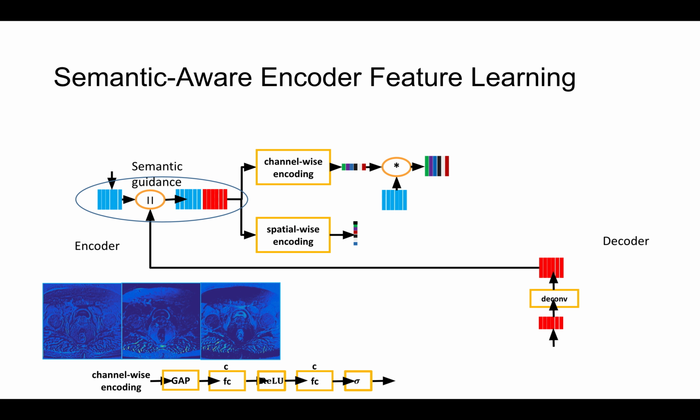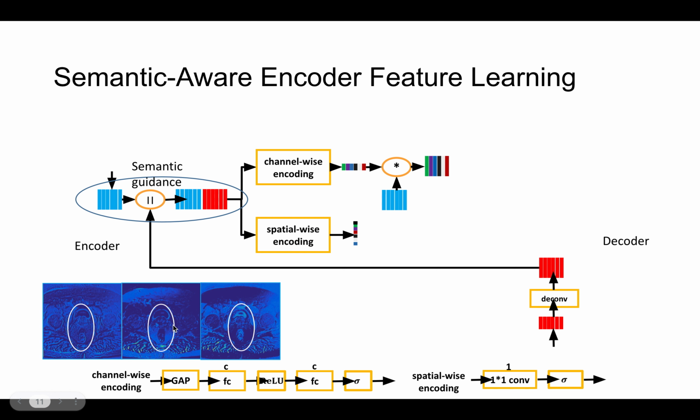And then we apply these weights to the encoder feature maps in a global way. The spatial-wise encoding is a typical spatial attention, and it can provide spatial details: which regions are more important, which regions are the organ regions we should focus on.